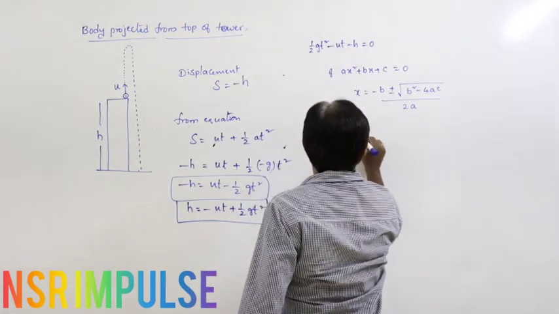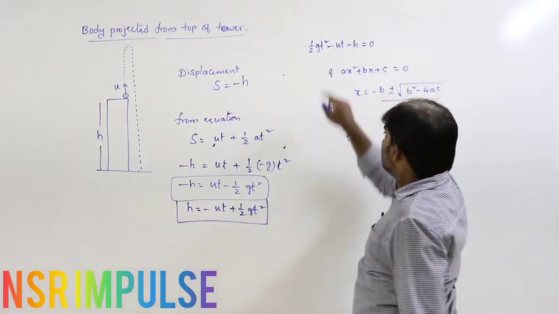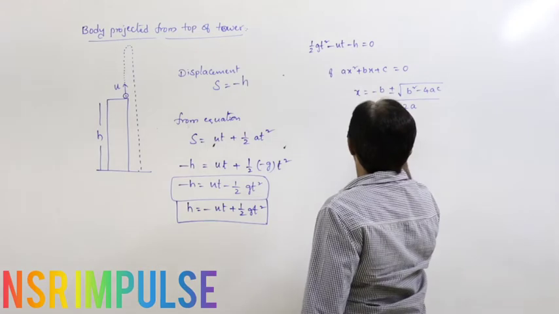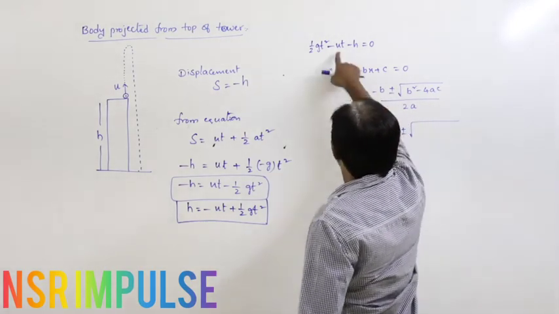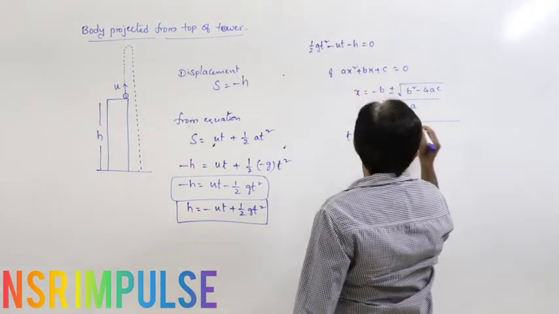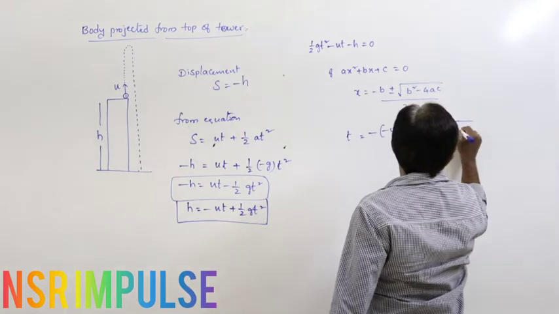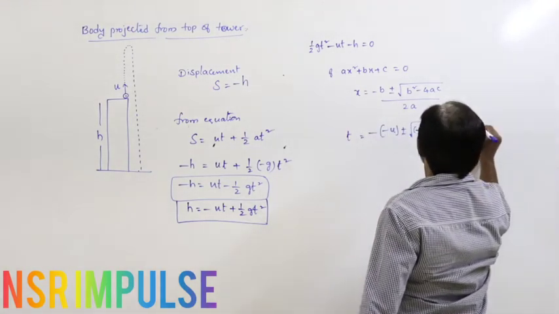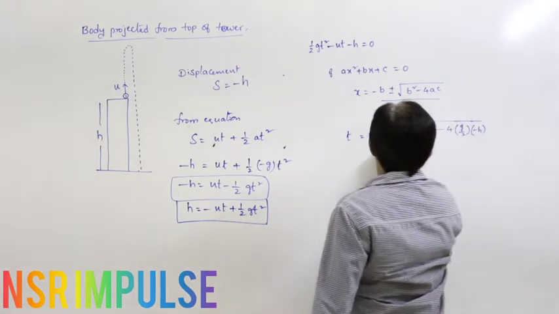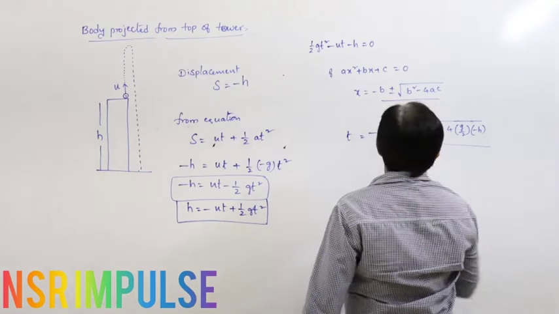T is equals to, how can you find out the time here? Time is equals to minus of minus u plus or minus, in place of b we have minus u, minus u whole square minus 4a, a is g by 2, c is minus h, divided by 2a.